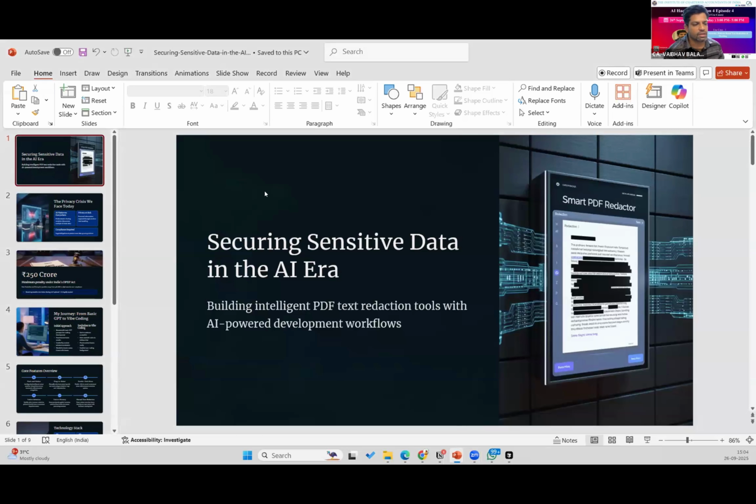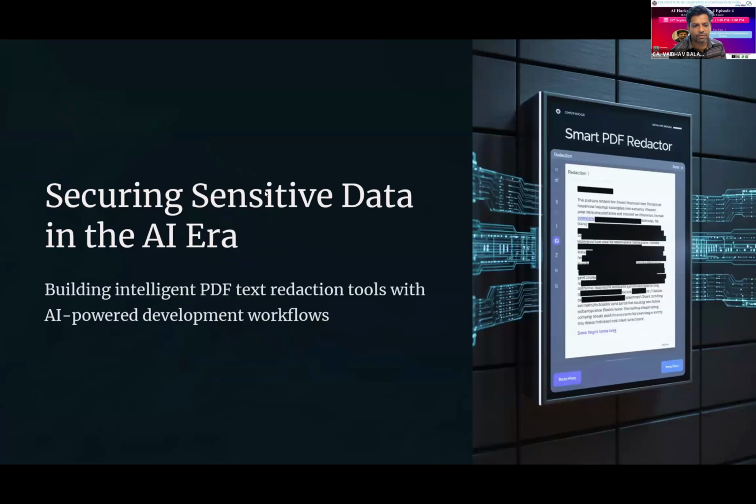So thank you very much for AI and ICI for selecting me and giving me an opportunity to present my use case. I'm CA Vaibhav Balar, and I'm from Surat. My today's use case is about redacting the text within the PDF. The tool that I'm going to present, I have made entirely using AI only. It is the smart PDF redactor.